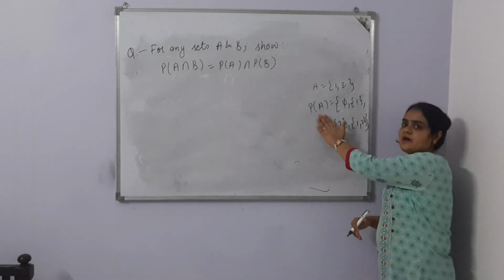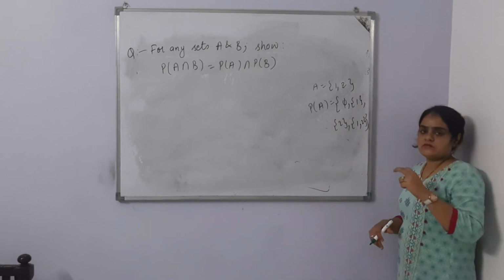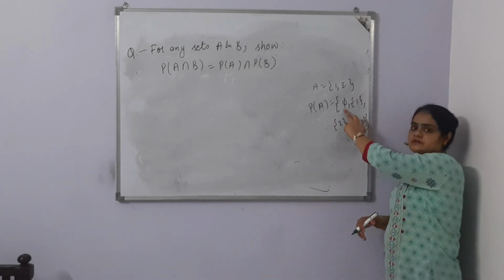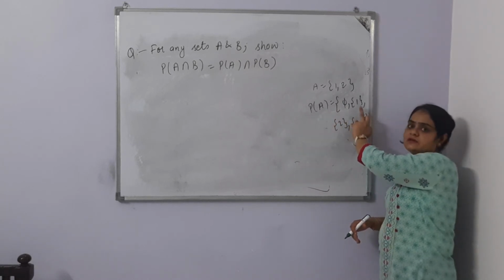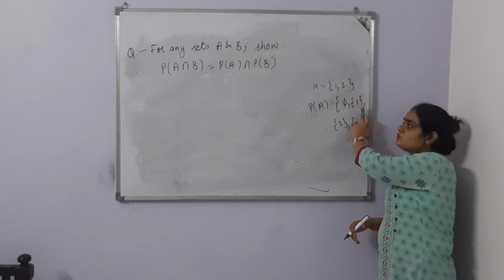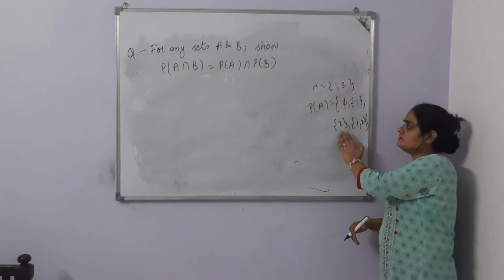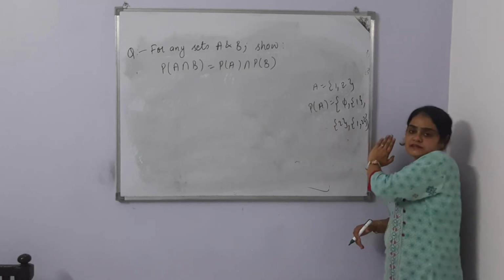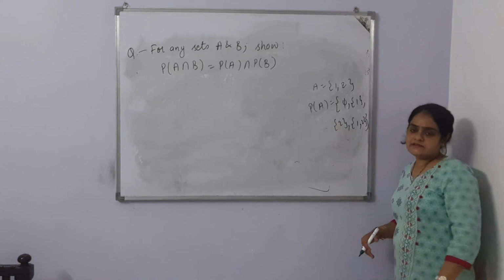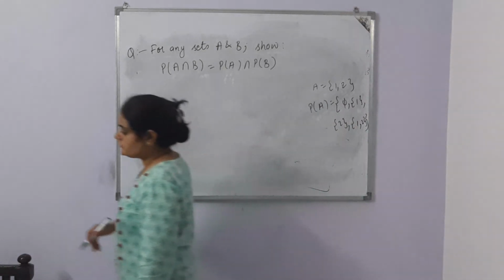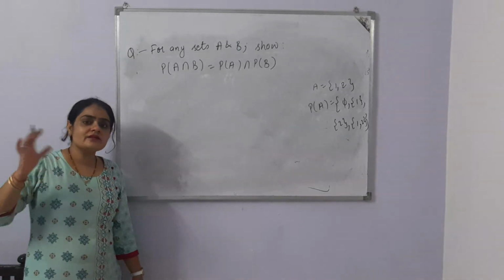So in a power set, all the elements are nothing but sets. What you are watching, this is your empty set, but it is an element of the power set. This singleton set is an element of the power set. This itself set is an element of the power set. So in a power set, elements are in the form of sets.